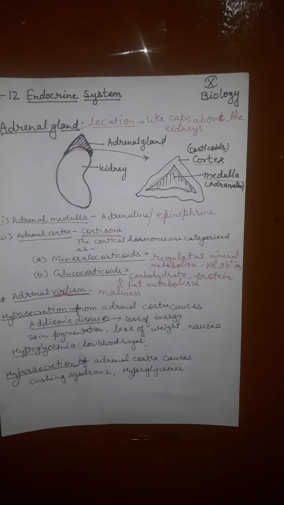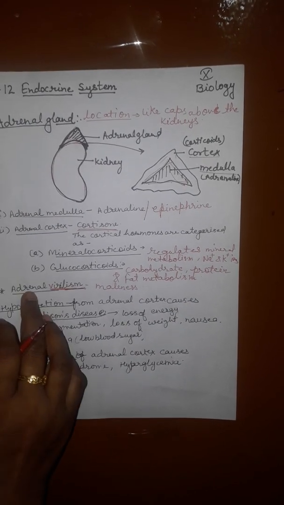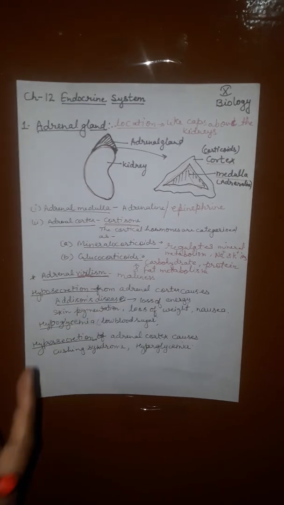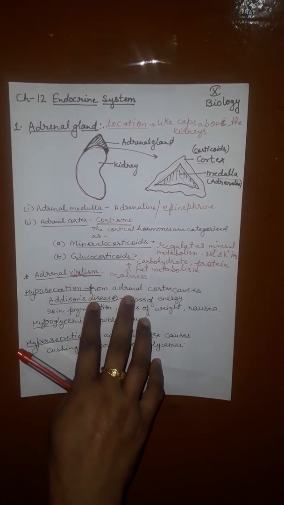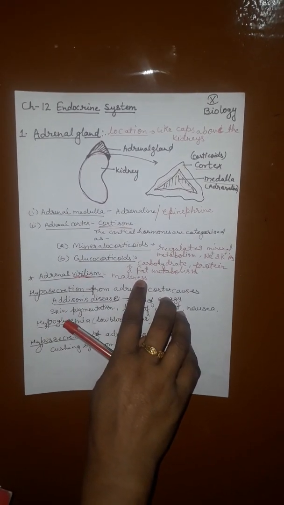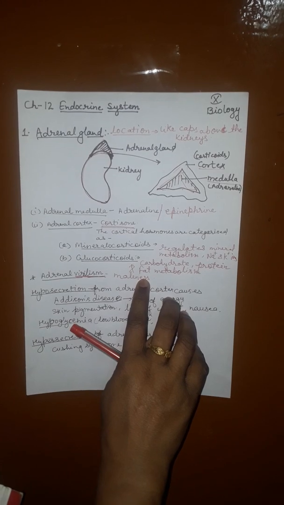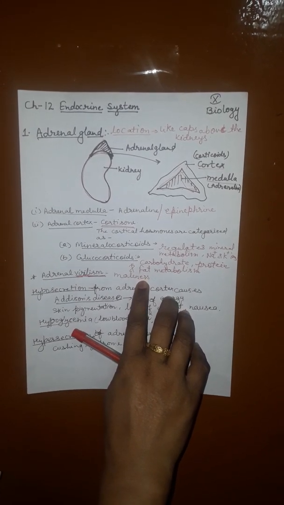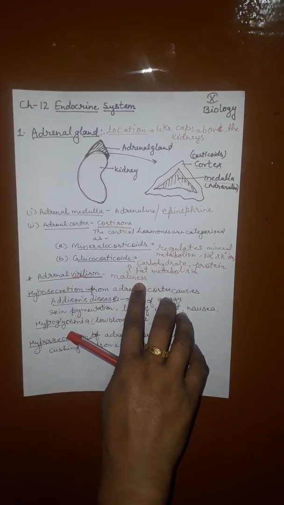It is a 1 mark question in the board examination. If there is an overgrowth of the adrenal cortex in a mature woman, she develops certain male characteristics such as a beard, mustache, and deep male voice. The condition is known as adrenal virilism in the case of females.